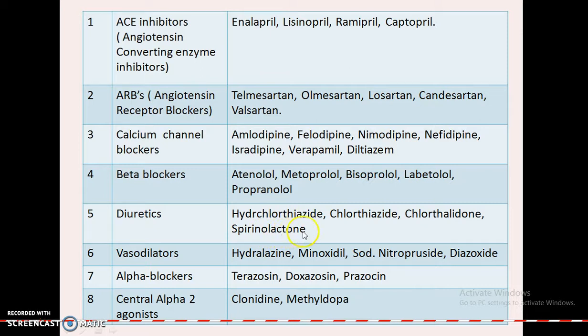Diuretics: hydrochlorothiazide, chlorothiazide, chlorthalidone, and spironolactone. Some of the vasodilators: hydralazine, minoxidil, sodium nitroprusside, and diazoxide. Alpha blockers: terazosin, doxazosin, and prazosin. Central alpha-2 agonists: clonidine and methyldopa. So these are some of the conventionally prescribed antihypertensive drugs for the different conditions related to high blood pressure and